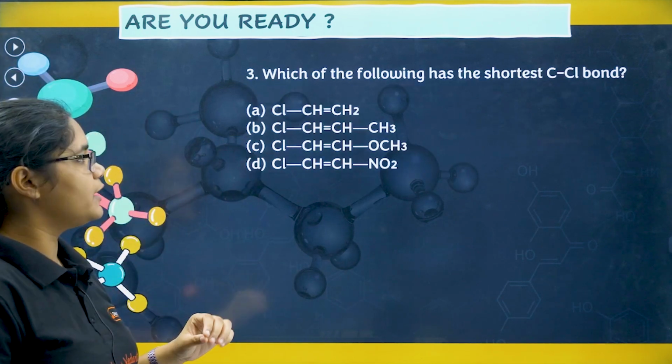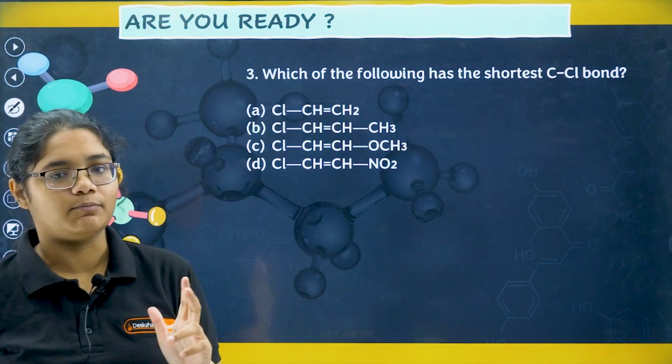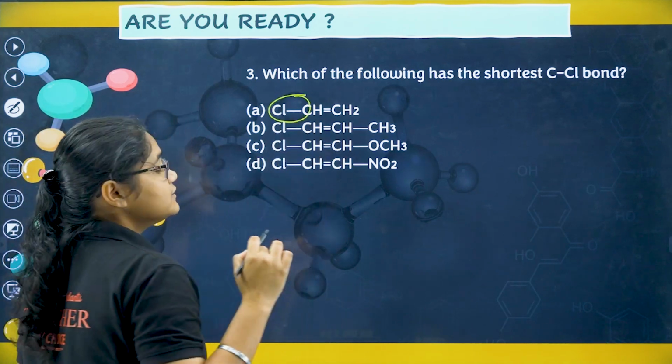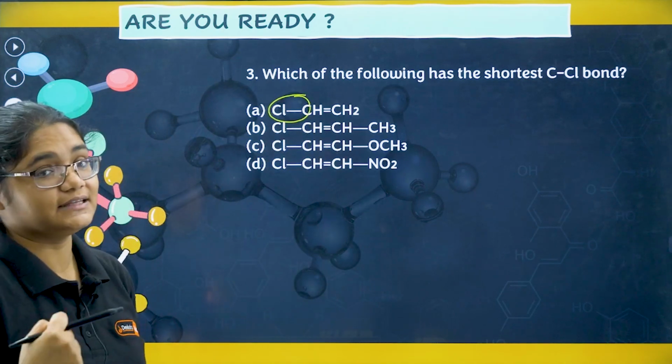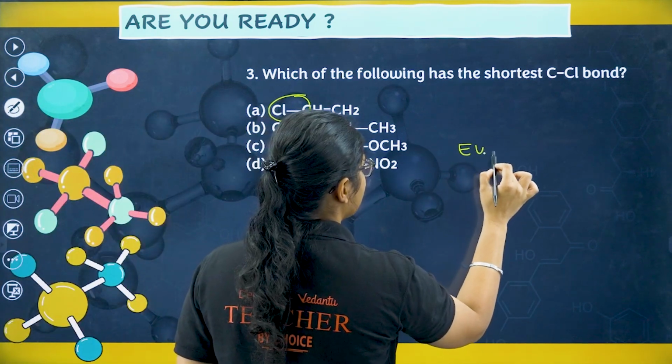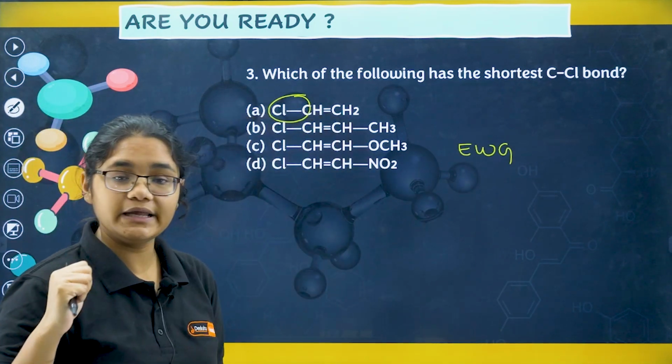Next, which of the following has the shortest C-Cl bond? Now you have to see this C-Cl bond is present, right? So this should have the shortest C-Cl bond, because that means, if I have an electron withdrawing group, then the bond will be shortest.